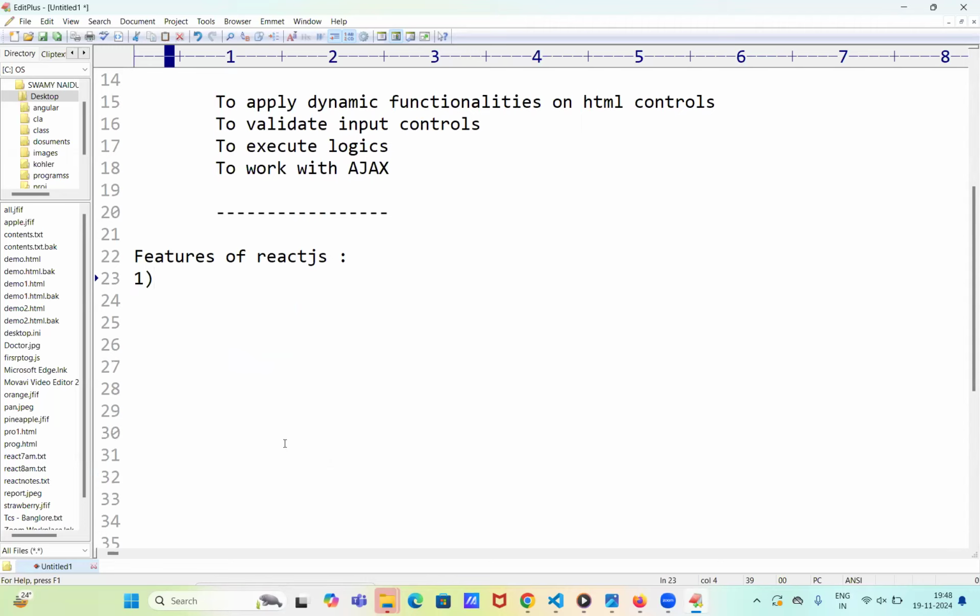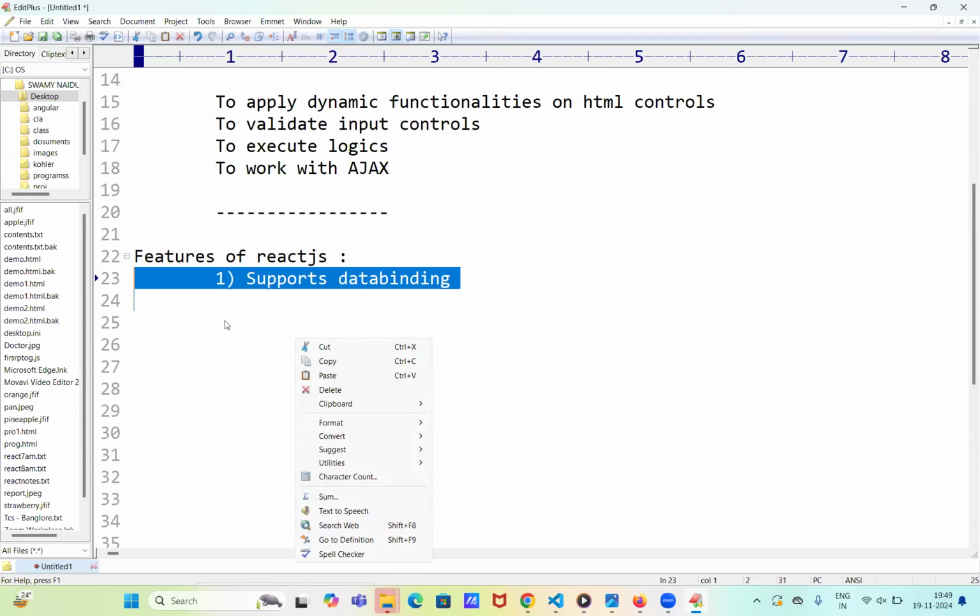First one supports data binding. This data binding concept is not supported by JavaScript, but Angular supports data binding. JavaScript is not supporting data binding. So the point is, it supports data binding. What is data binding?